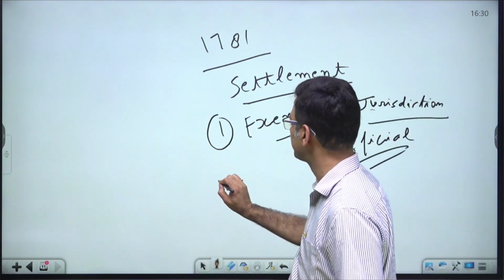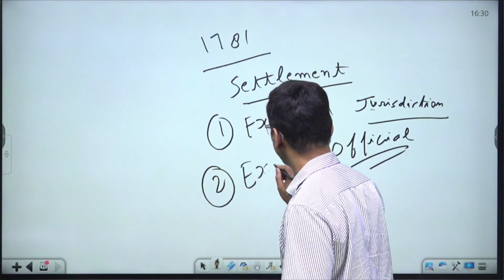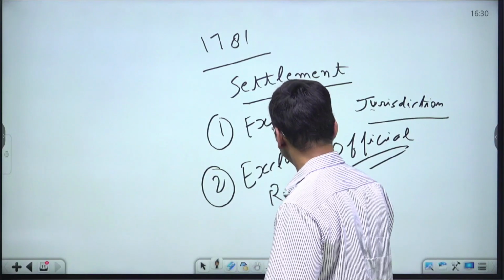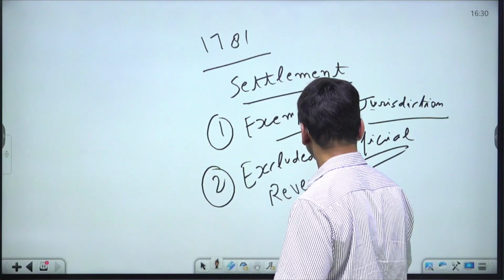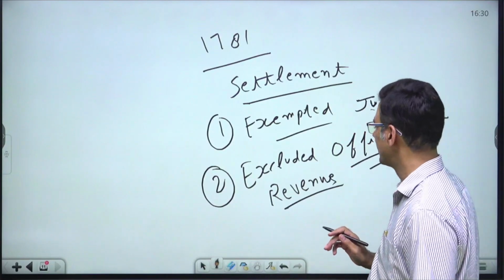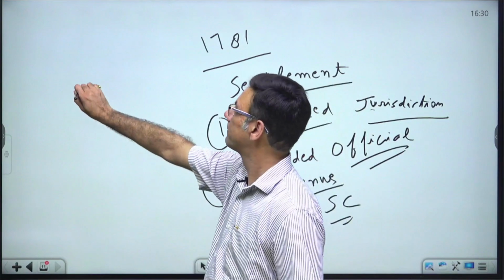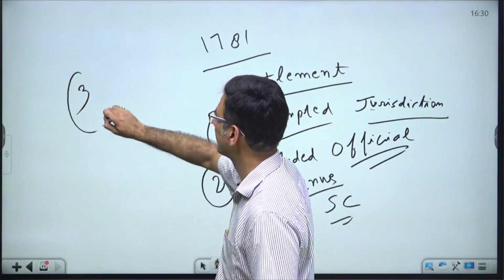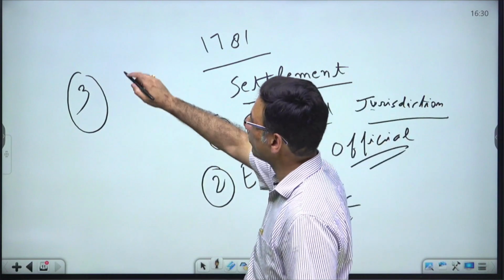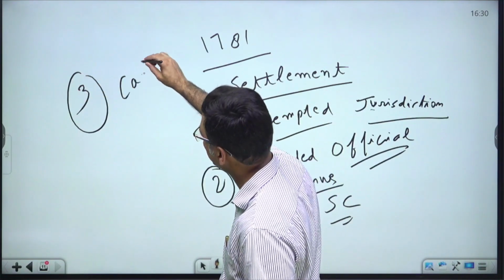Secondly, it excluded revenue matters and the matters related to revenue collection from the jurisdiction of the Supreme Court. Thirdly, the Supreme Court was given the exclusive jurisdiction over the natives of Calcutta.